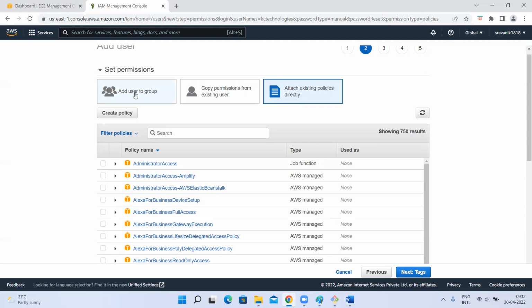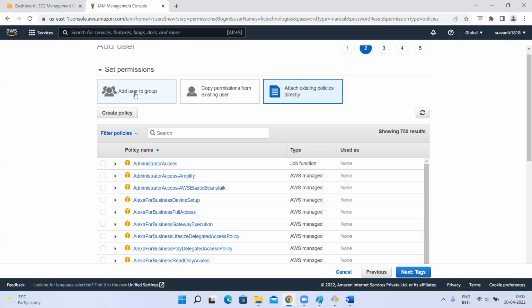Understood, guys? Instead of assigning permissions to individual users, if the same privileges are required for multiple users, instead of assigning them one by one, create a group, assign the policy to that group and add users to that group. Simple. Next time when you want to change something for all 10 users, just change it on the group. The same policies will affect all the users in that group. Understood?